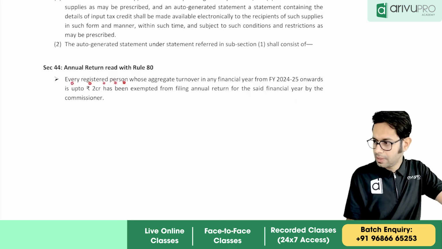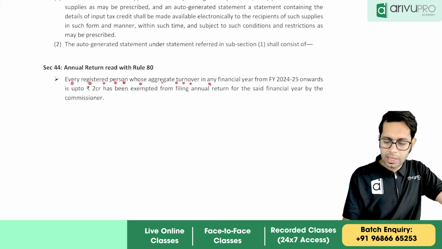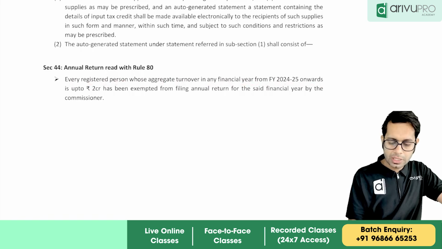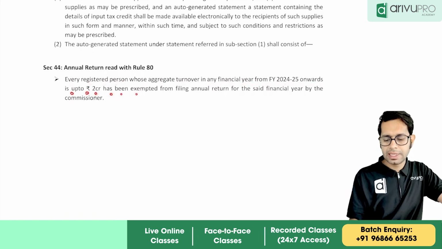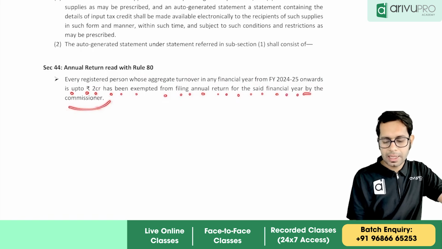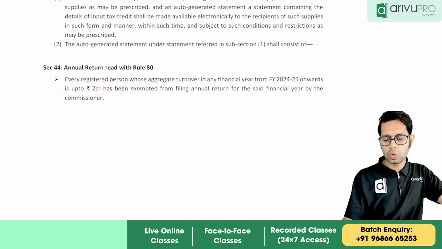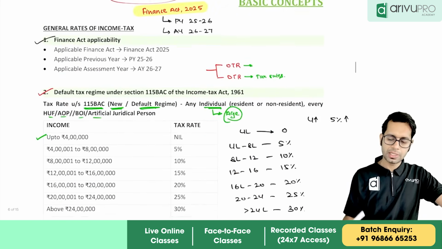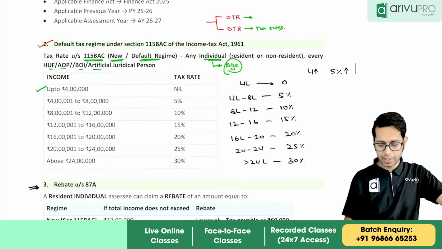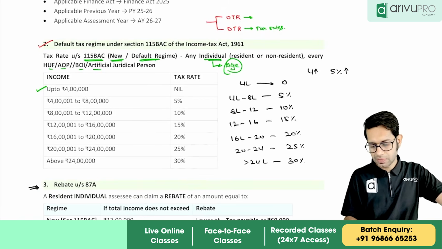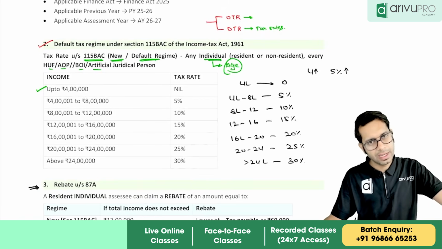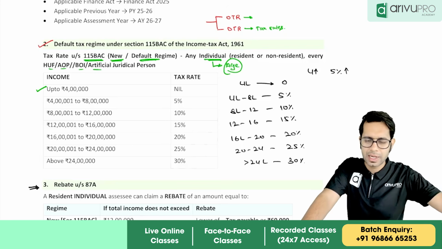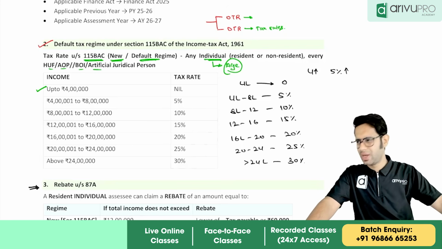Every registered person whose aggregate turnover in any financial year from financial year 24-25 onwards is up to 2 crores has been exempted from filing the annual return for the said financial year by the commissioner. So if your turnover is up to 2 crores, with effect from financial year 25-26 you don't have to file the annual return. So these are different amendments under GST as well as income tax. Very nice and beautiful amendments. Some amendments are important, some are not important.